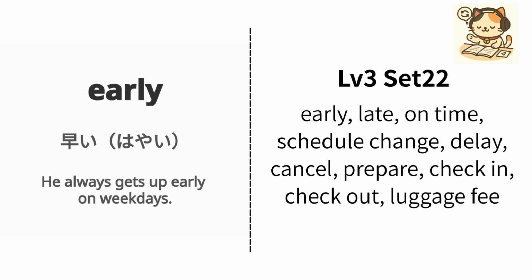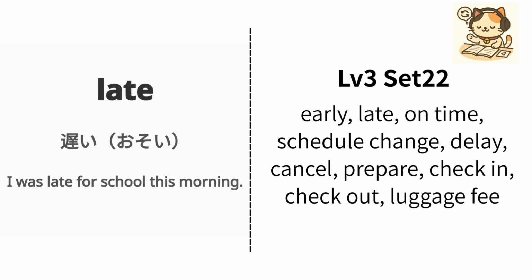English is early. Japanese is 早い. Example, he always gets up early on weekdays. 彼は平日いつも早く起きます. Repeat, early, early.